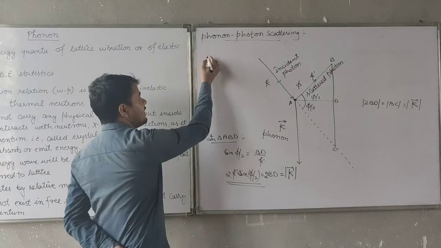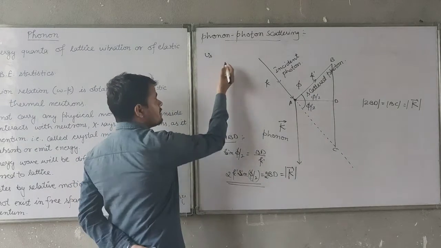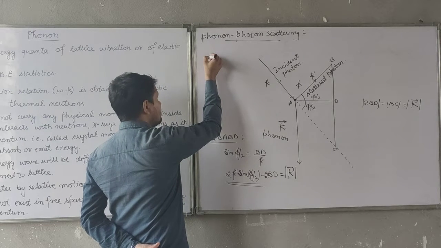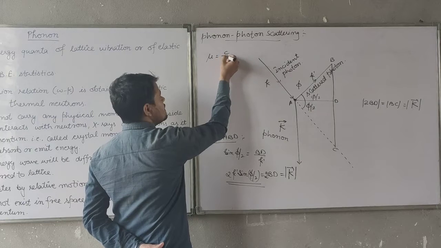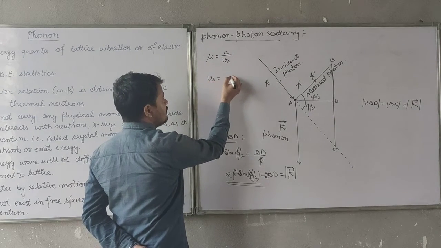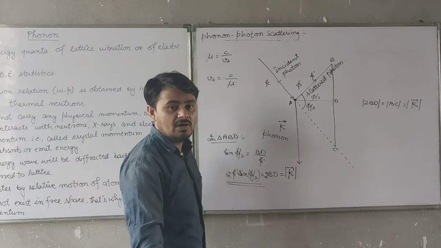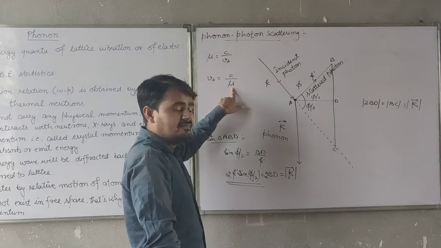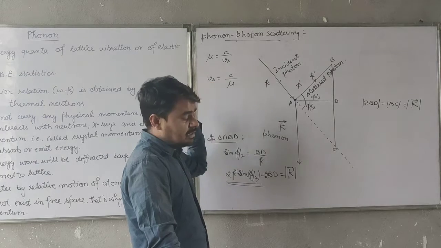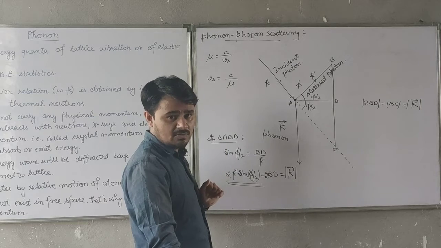For this, if I take the velocity of sound as Vs, the refractive index mu equals c by Vs. Then Vs equals c upon mu. Clear? Where c is the velocity of light, mu is the refractive index of the material, and Vs is the velocity of sound, that means the elastic wave velocity which propagates through the lattice.